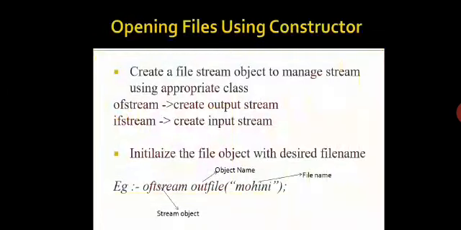Now the first method, that is opening a file using constructor. We create a file stream object to manage the stream using the appropriate class. That is to say that the class ofstream is used to create the output stream, and the class ifstream is used to create the input stream. And we initialize the file object using the desired name. As you can see in this example, ofstream is the stream class, outfile is the object name, and Mohini is the file.